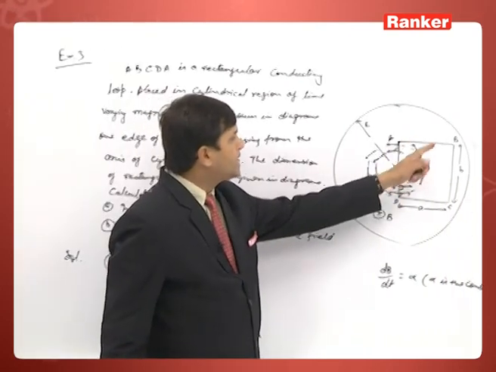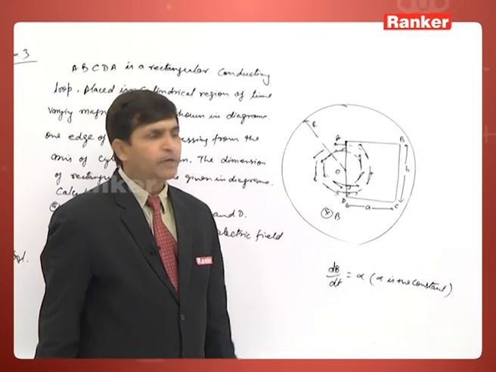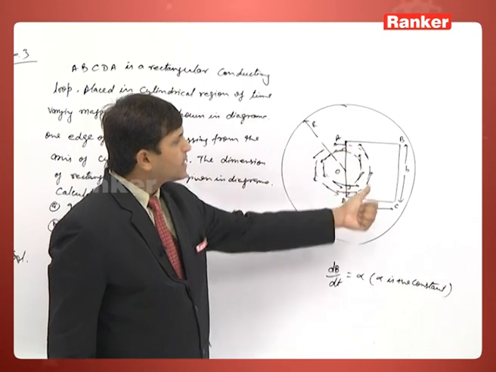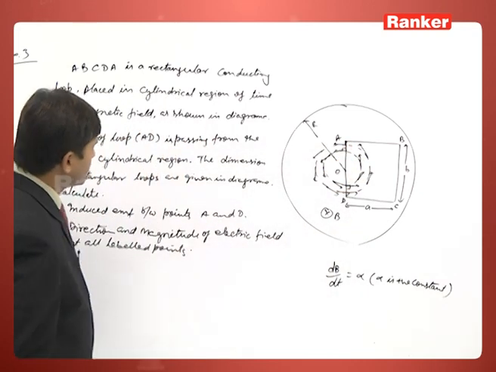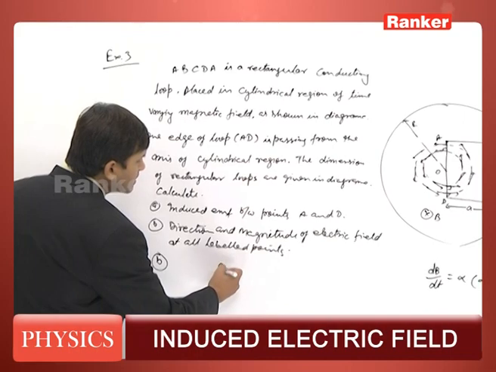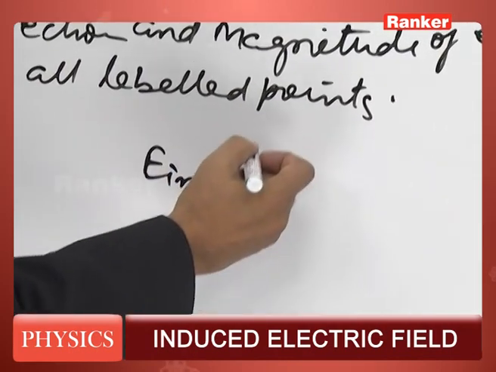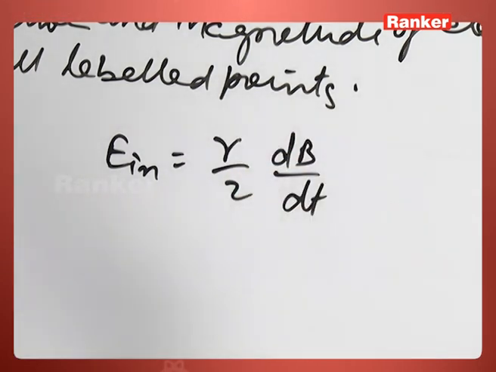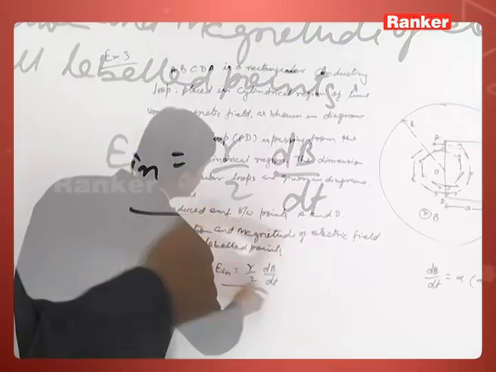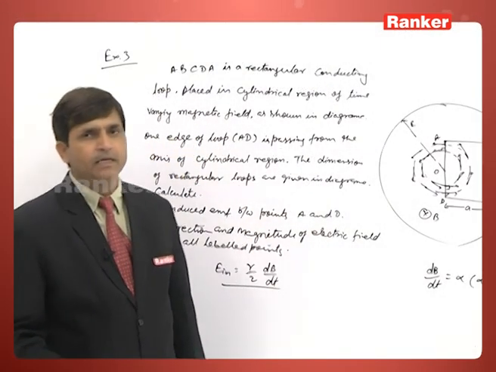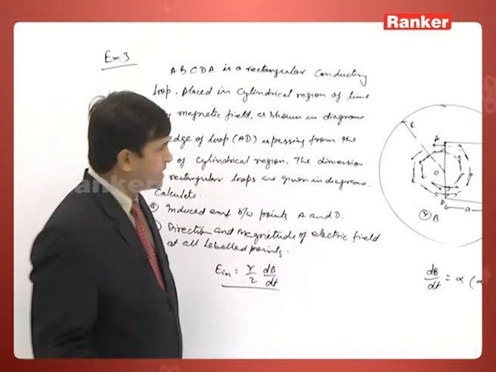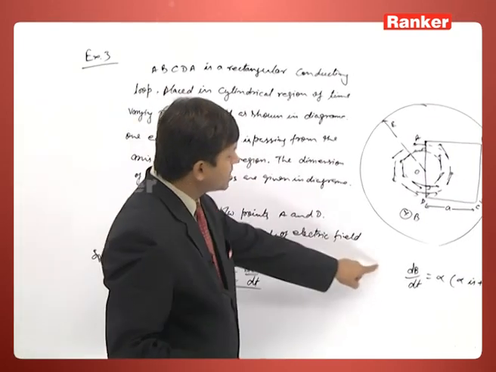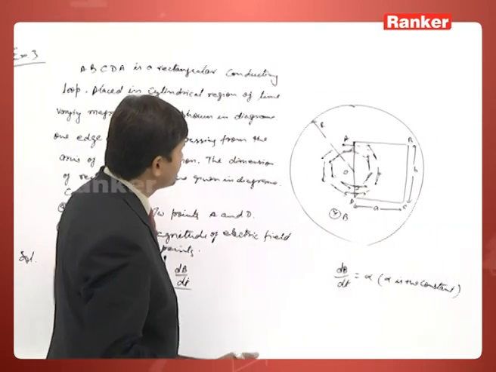all the labeled points A, B, C, D are inside points, which means all those points are lying within the cylindrical region of the field. So, the inside point formula we already know: R by 2 dB by dt. R can be said to be the radius of that concentric circle about O. And dB by dt is increasing because alpha is a positive constant.